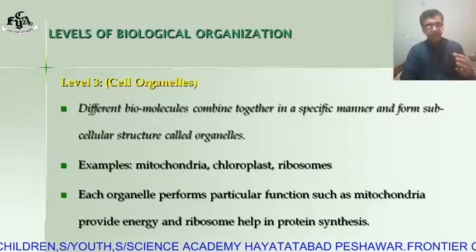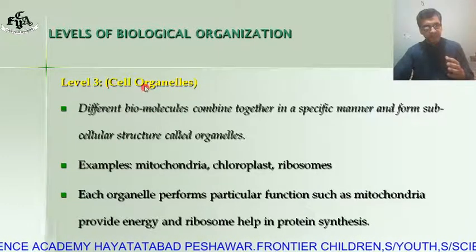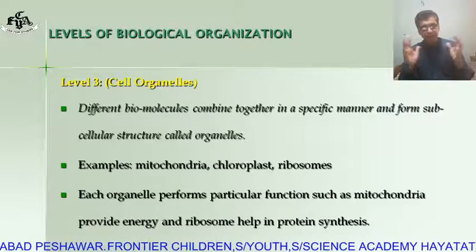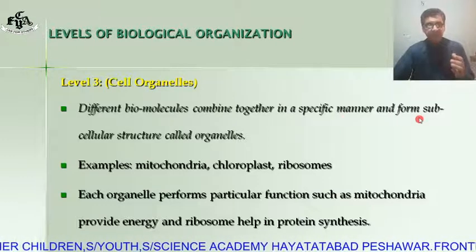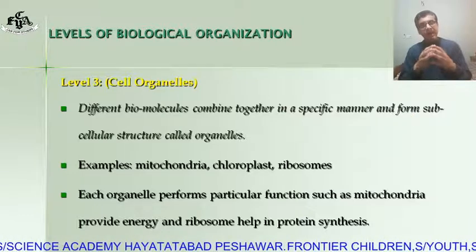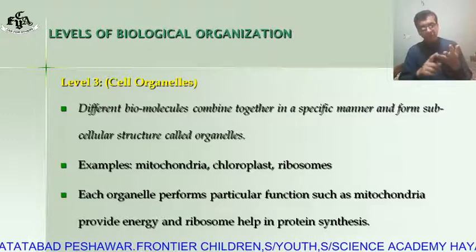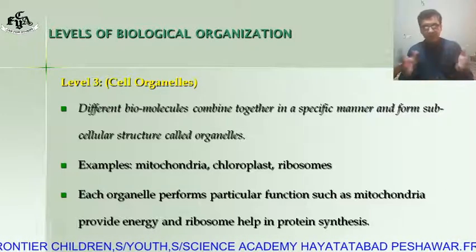The next organization level, level number 3, is the cell organelle. These biomolecules combine together in a specific manner and form subcellular structures, and these are called cell organelles. Examples of cell organelles are mitochondria, chloroplast, ribosome, Golgi complex, and so many.